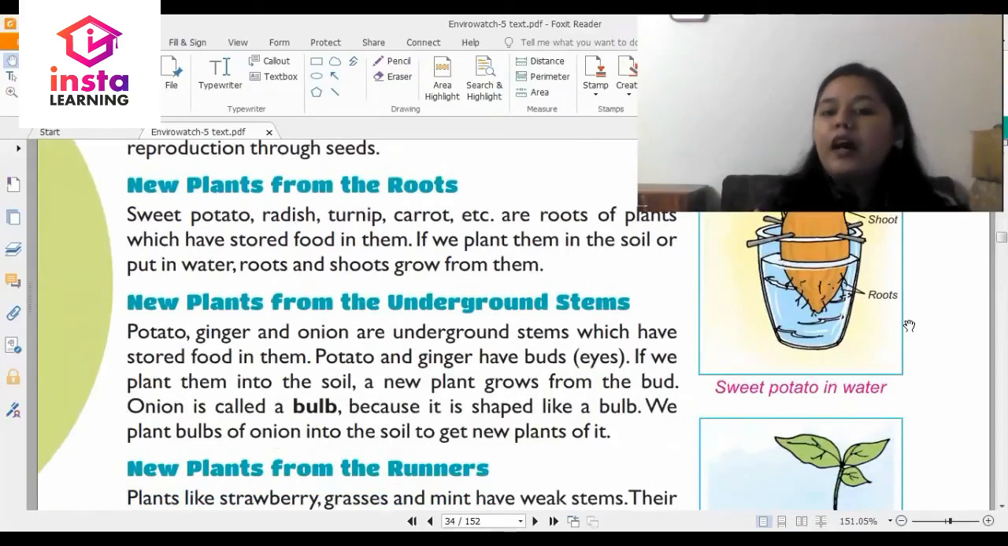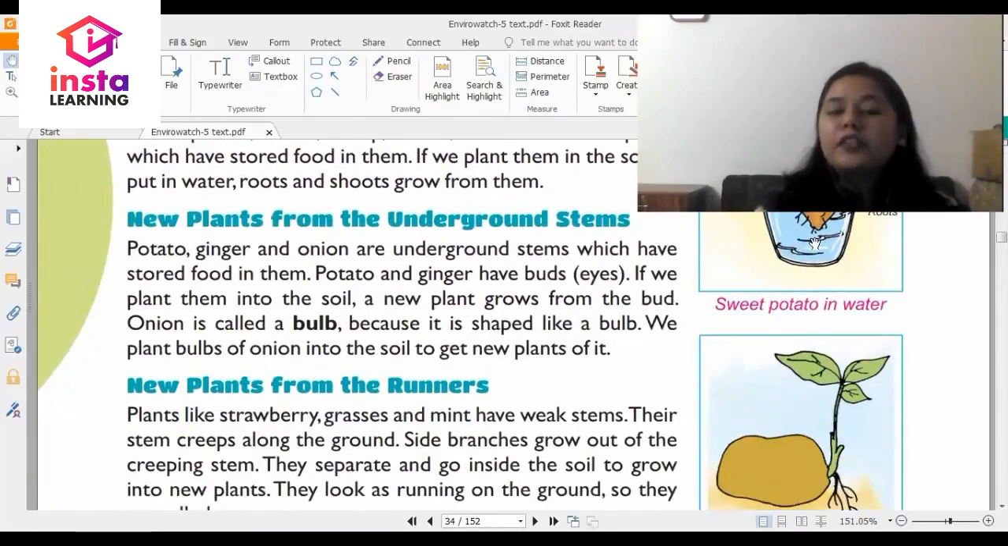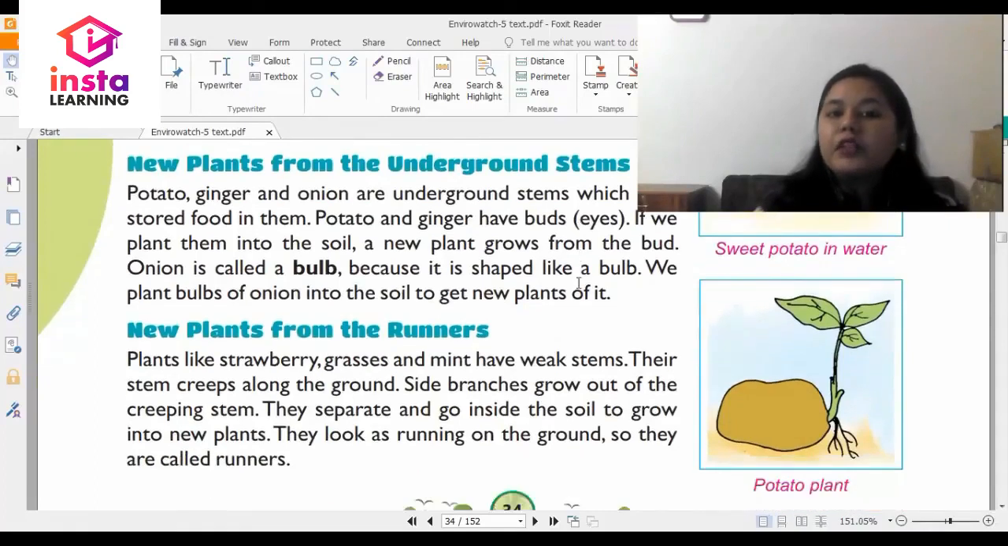New plants from underground stems. Potato, ginger and onion are underground stems which have stored food in them. Potato and ginger have buds, that is eyes. If we put them into soil, a new plant grows from the bud. Onion is called a bulb because it is shaped like a bulb. We plant bulbs of onion into the soil to get new plants of it.